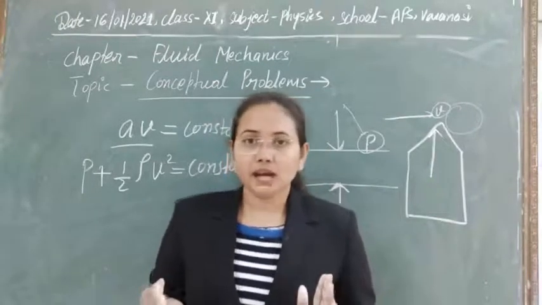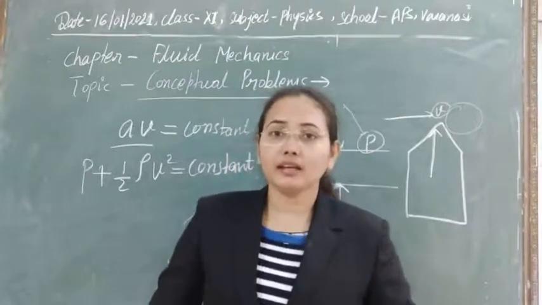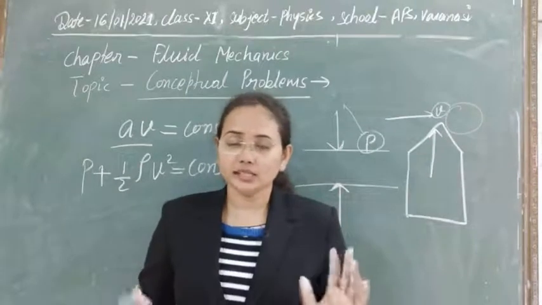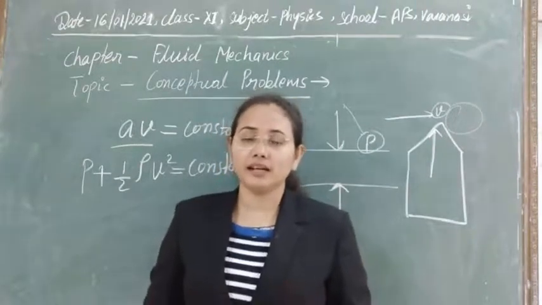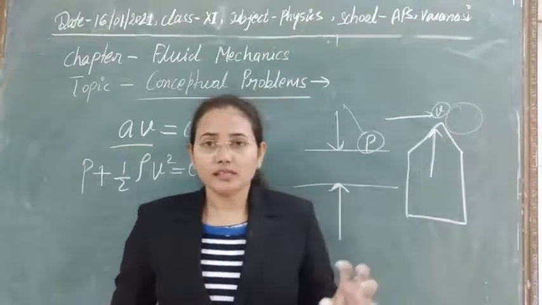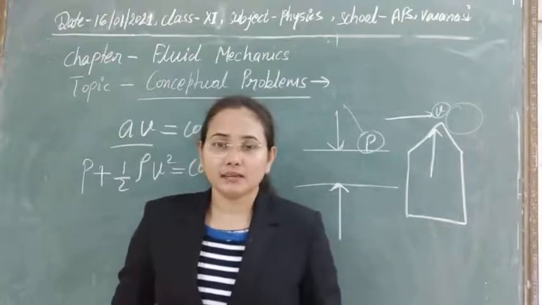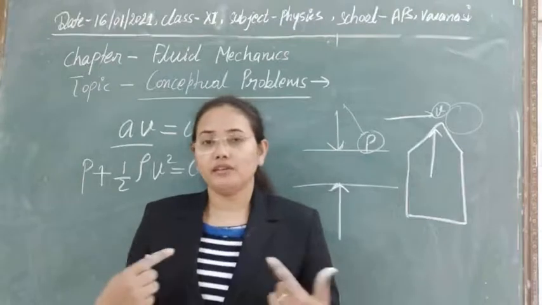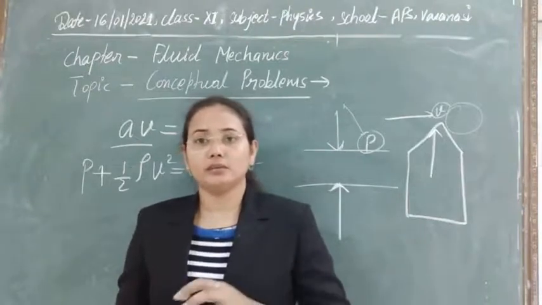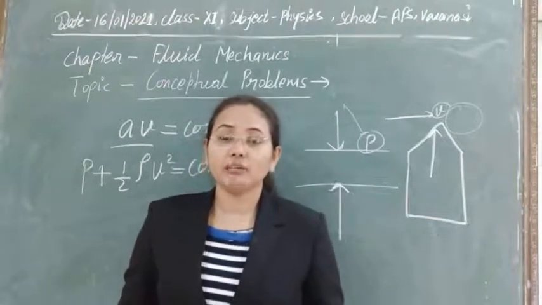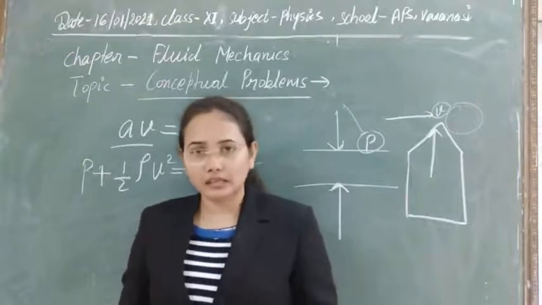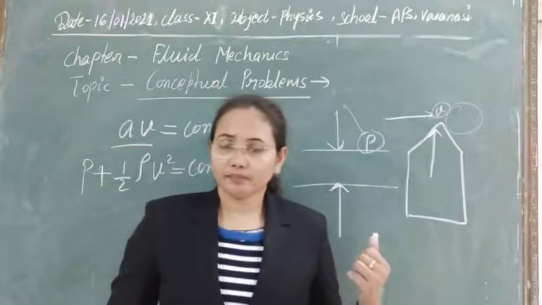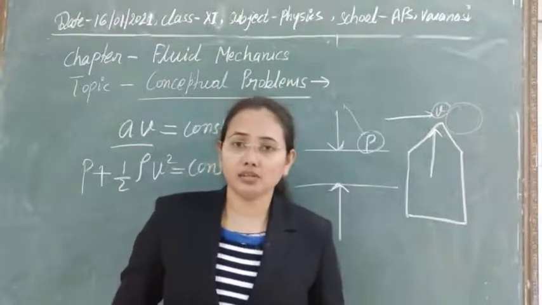So the reason behind giving them a streamlined shape, the shapes are known as streamlined, again I am telling you. The reason is that we want a streamlined flow or less turbulence being created, so that we can save our fuel and increase the speed of the vehicles. So this is the application of turbulence also.